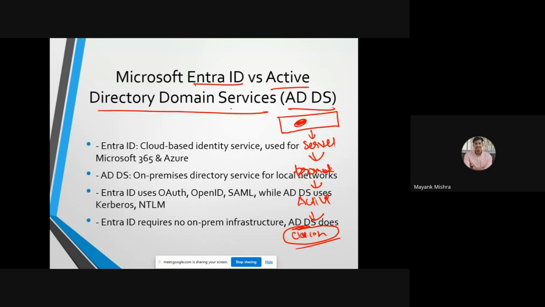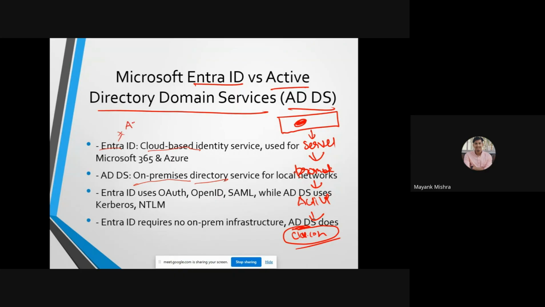The main difference you can tell your interviewer is that Active Directory Domain Services works as an on-premises directory, like we will work on our own premises server, but Entra ID works on a cloud-based system. Entra ID is not only for Azure.